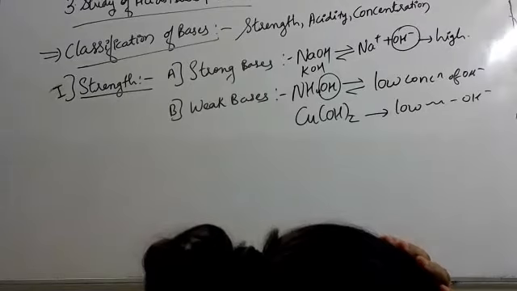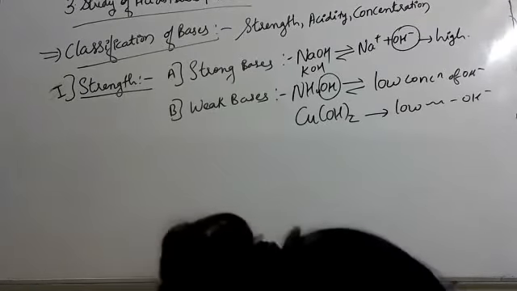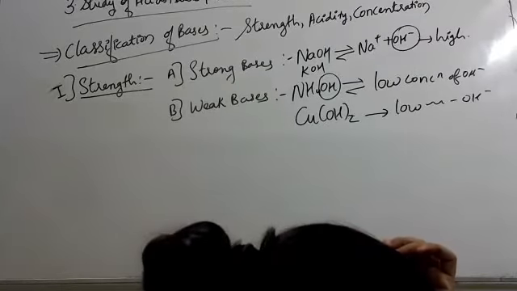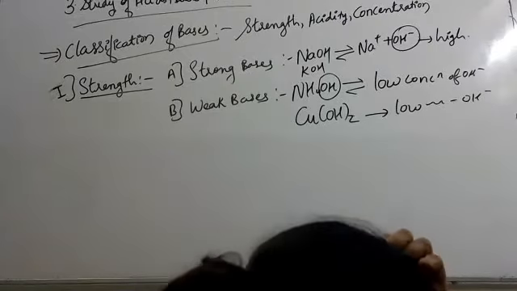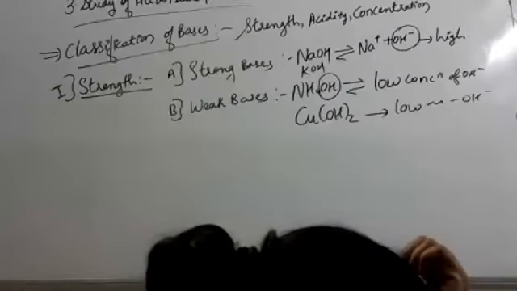Example: NH4OH, Cu(OH)2, copper hydroxide.